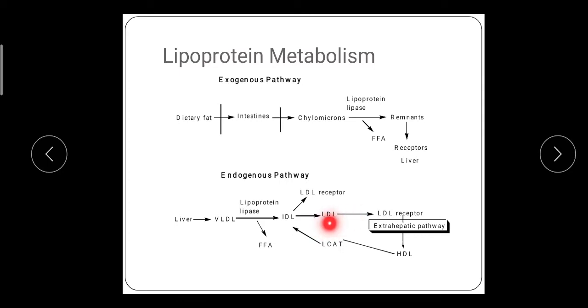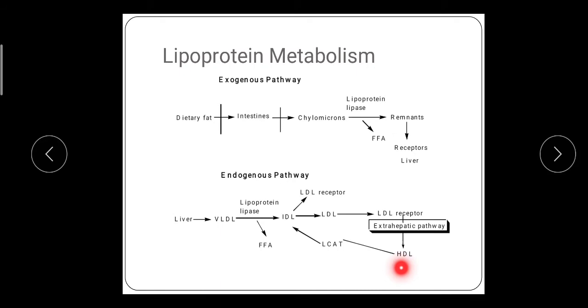Some LDL bind to the LDL receptor present on extrahepatic tissue, and some can bind to the LDL receptor present in the liver. The level of LDL receptor varies depending on the need of extrahepatic tissue to bind LDL to use cholesterol. The extrahepatic tissue subsequently releases HDL.